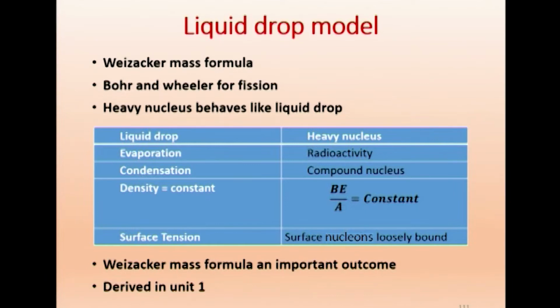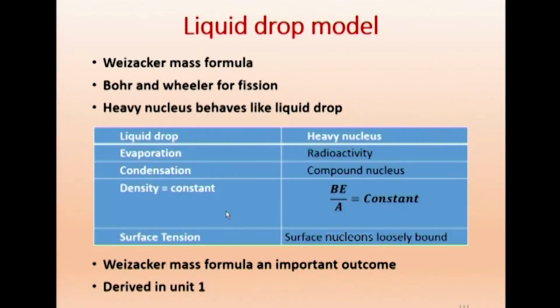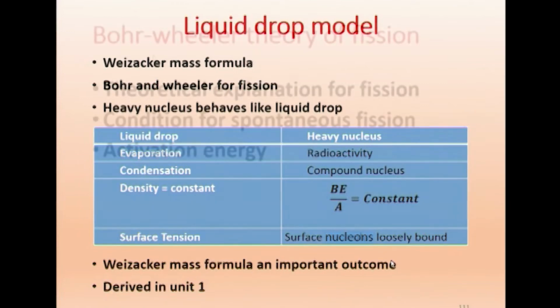Therefore, what we assume here is, if we take a heavy nucleus, it must behave like a liquid. It is not stable, it will behave like a liquid. This is an assumption made by Weizsäcker, Bohr and Wheeler. Now, the Weizsäcker mass formula is an important outcome of this liquid drop model, and it is already derived in unit 1.